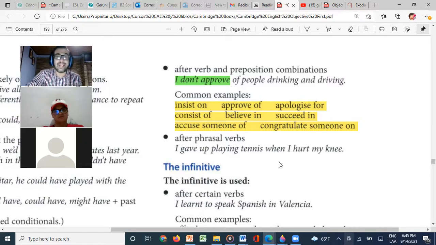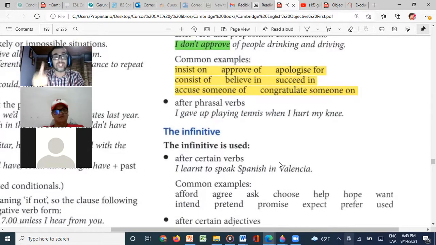Perfect. And then we use gerunds after phrasal verbs, okay? In this case, gave up is a phrasal verb, right? So after a phrasal verb, we're going to be using a gerund. I gave up playing tennis when I hurt my knee. We have a lot of phrasal verbs that we need to know, and after a phrasal verb, we use ing or gerund. So that's the first rule for gerunds.